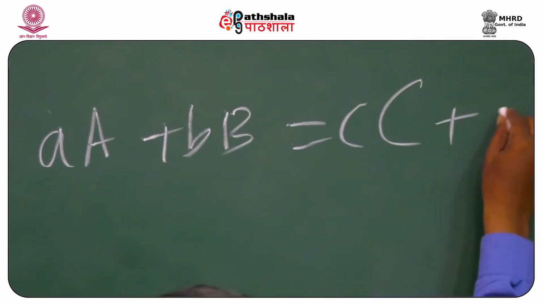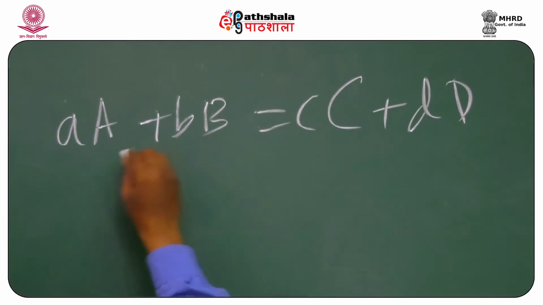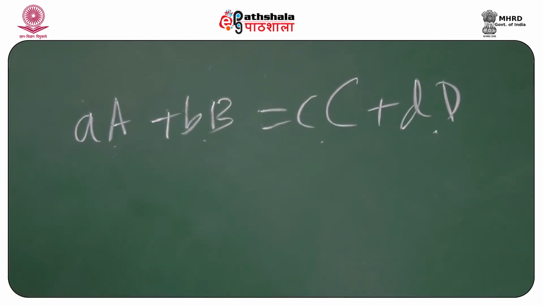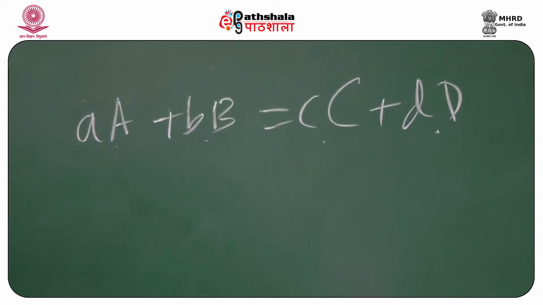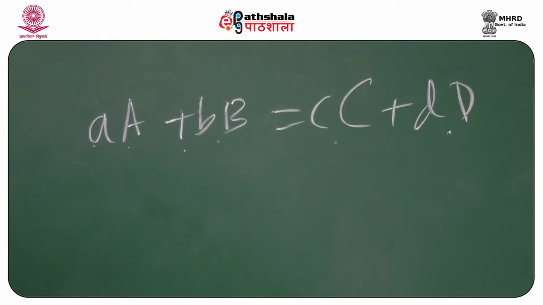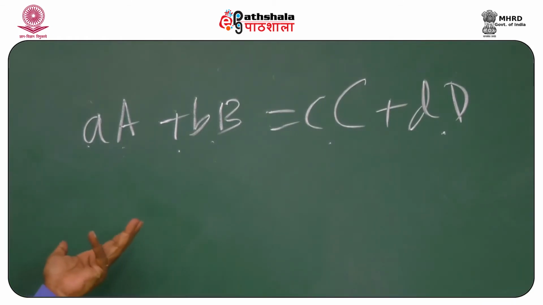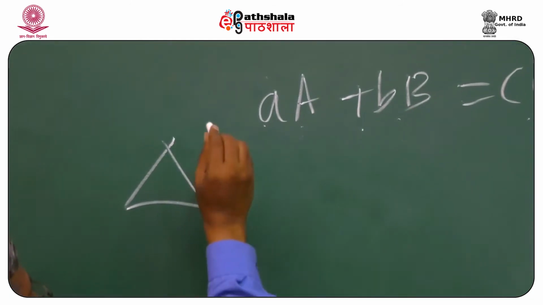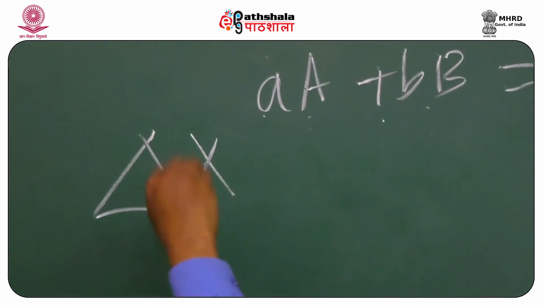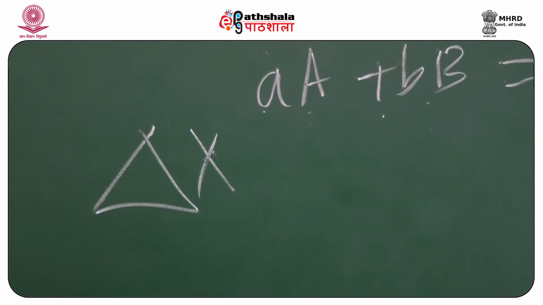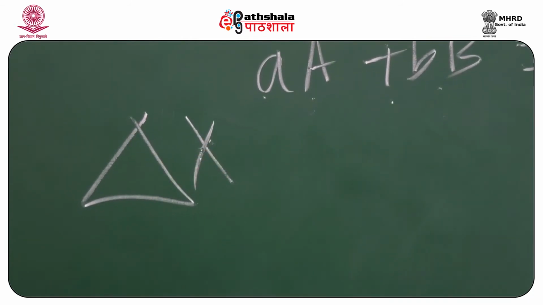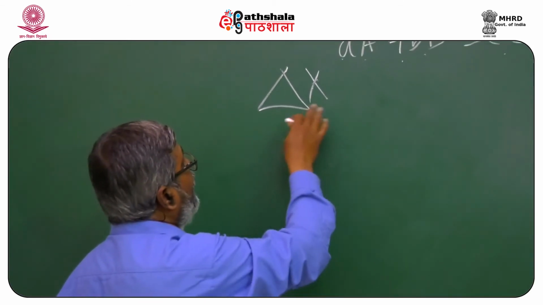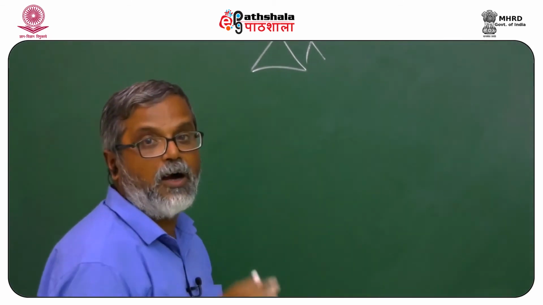aA plus bB equals cC plus dD, where capital A, B, C, D are phases of a given composition, and small a, b, c, d are the stoichiometric coefficients, or sometimes called reaction coefficients. When we have these, I will introduce a term which I call delta X, where X is a property. This can be Gibbs free energy, entropy, enthalpy, or volume. So, how do I calculate it? And delta means difference.